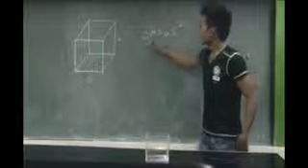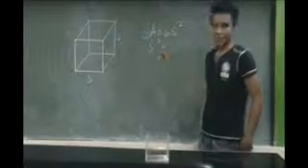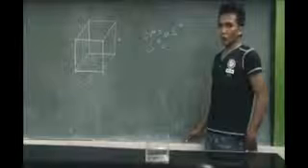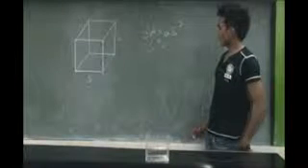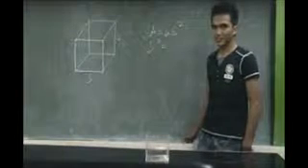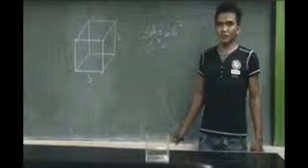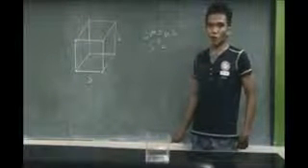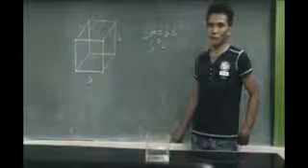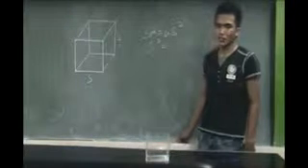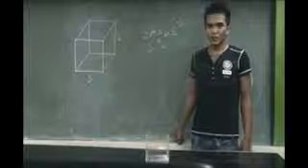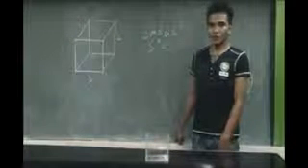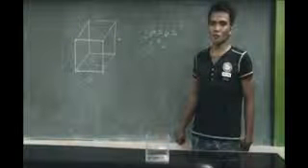S squared is the area of each face, and there are 6 faces. And don't forget that the cube is measured in inches, centimeters, or feet. The surface area will be measured in square inches, square centimeters, or square feet, for consistency in the units of measures.